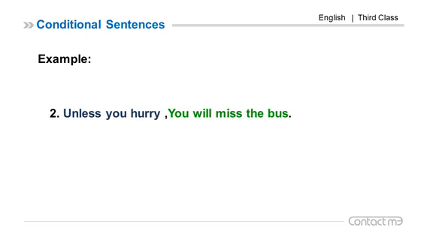Another example, we can use unless instead of if, which means unless means if not. Unless you hurry is the same as if you do not hurry, you will miss the bus. Unless you hurry. Hurry, present simple. Will miss, future simple. We can change will into may to express possibility. We can say, unless you hurry, you may miss the bus.